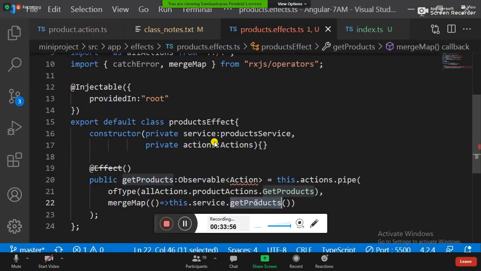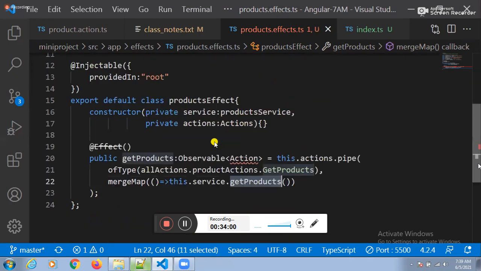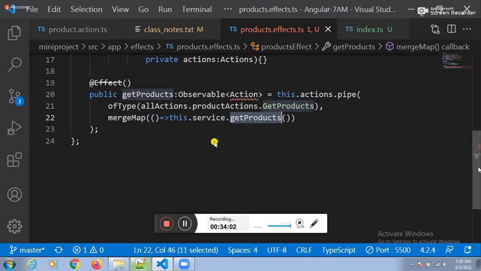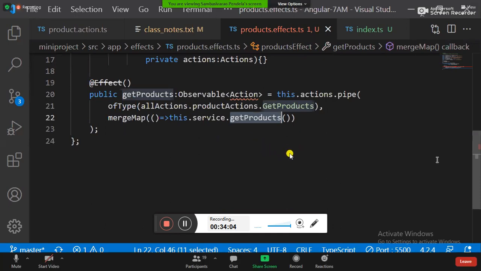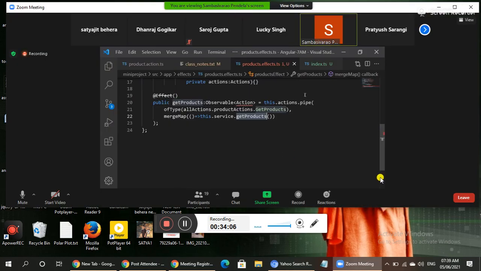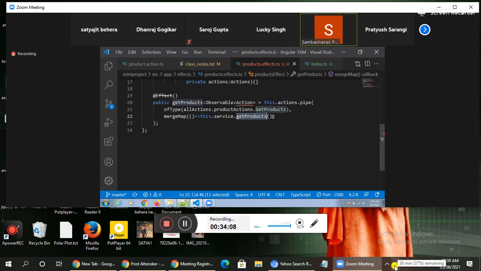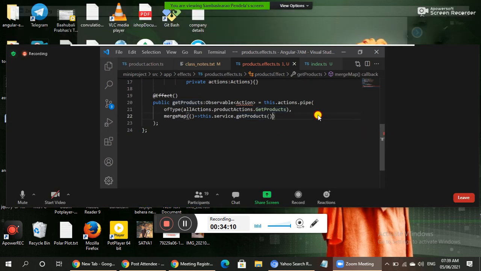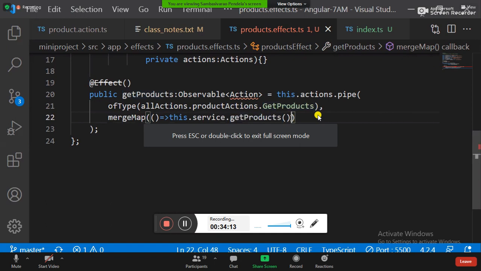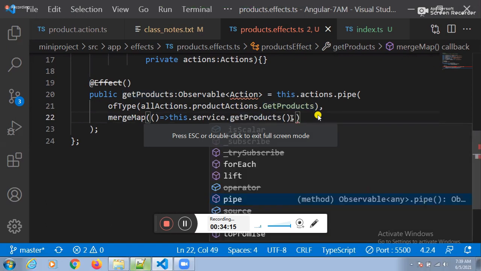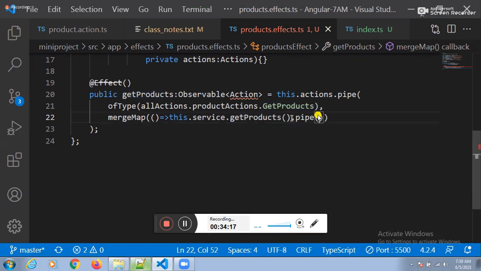So you are trying to get what? Get products. Maybe success, maybe failure. Yes or not? Guys, you should be in a position to catch either the positive response or the error. Is my point right or not? To catch that one, one more predefined function is there. Which function? Pipe function.